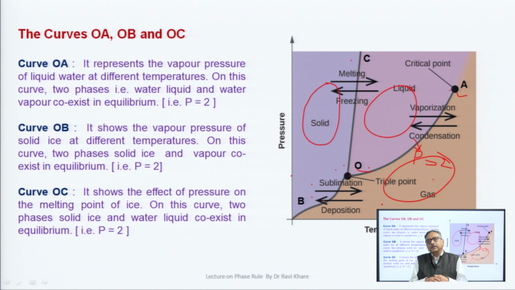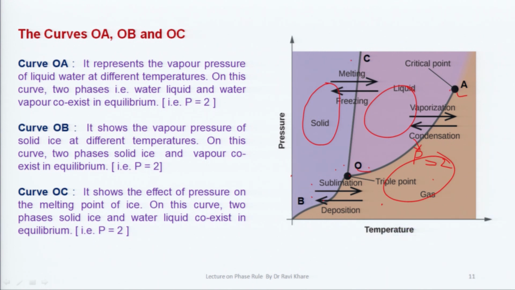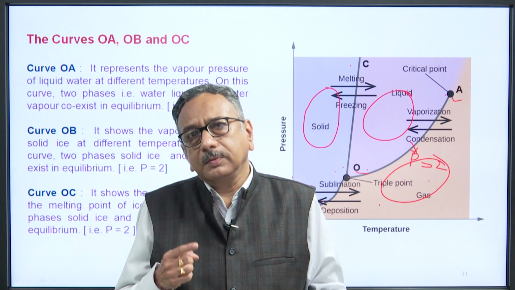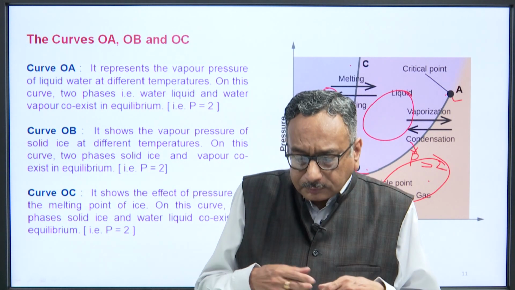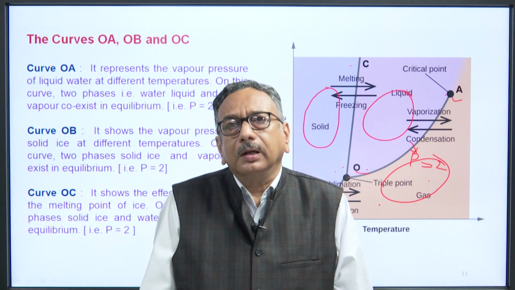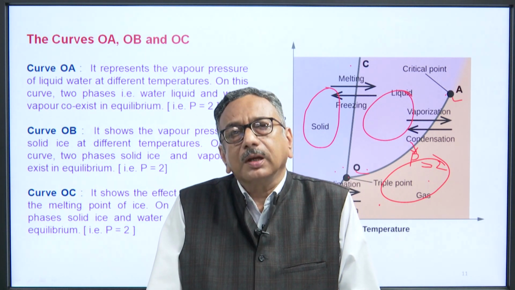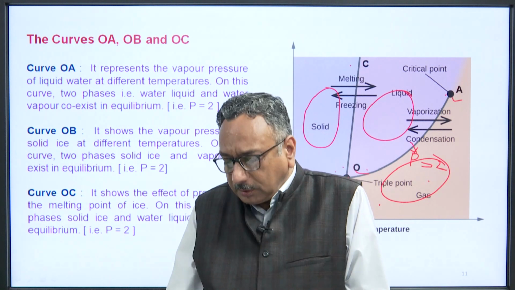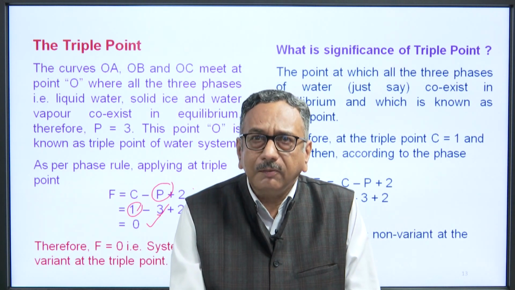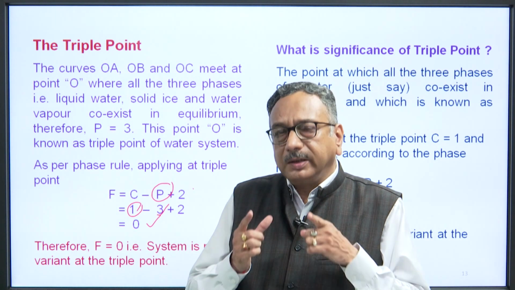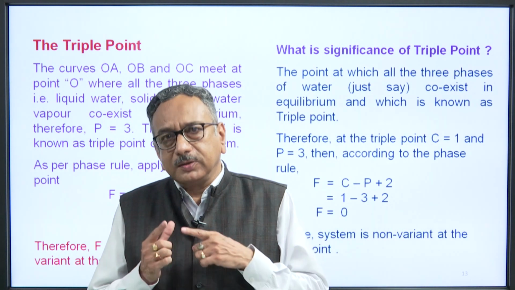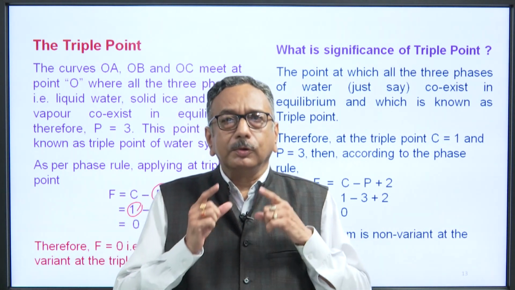Now, you can ask various types of questions, for example, define the phase rule. So, you have to write the statement of the phase rule, that is F is equal to C minus P plus 2. If you have to prove whether the degree of freedom is 0, or the system is non-variant at the triple point, you can use the significance of the triple point, by which you can show the degree of freedom at the triple point is 0, that is, the system is non-variant.